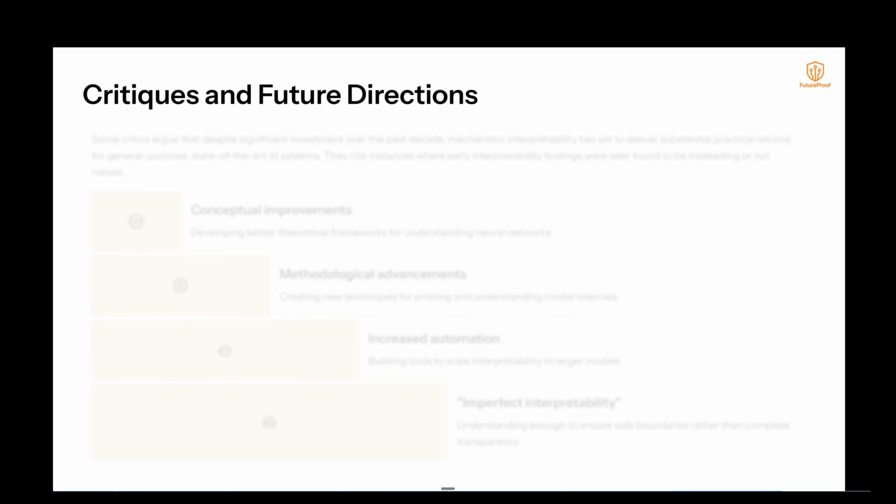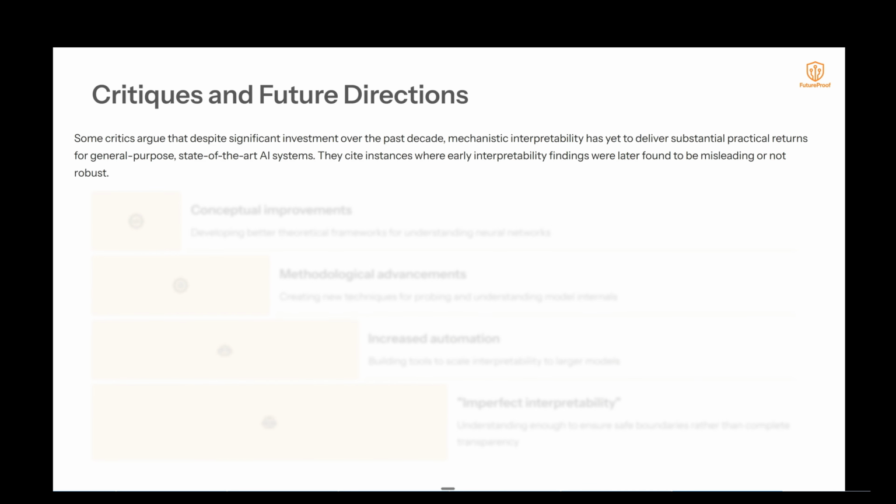Critiques and future directions. Some critics argue that despite significant investment over the past decade, mechanistic interpretability has yet to deliver substantial practical returns for general-purpose state-of-the-art AI systems. They cite instances where early interpretability findings were later found to be misleading or not robust.